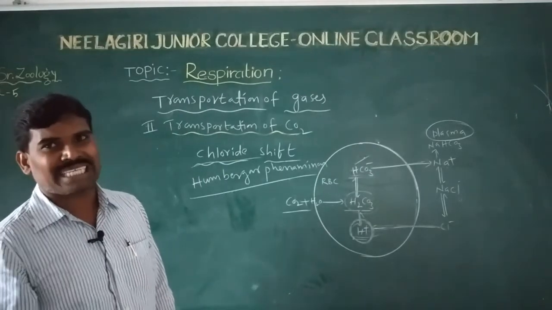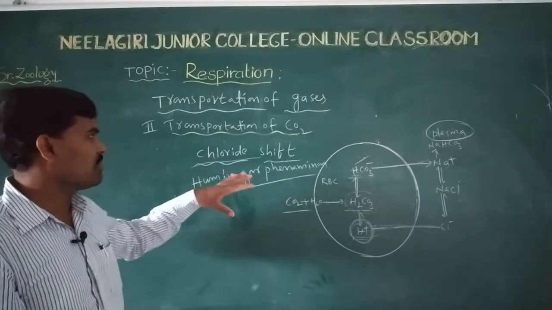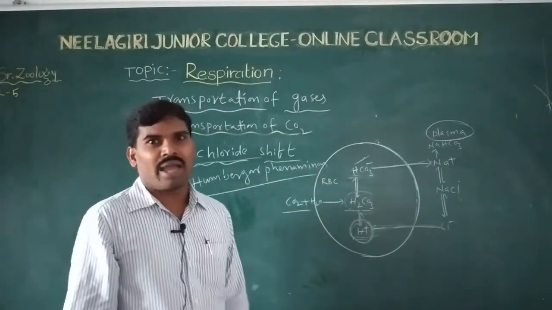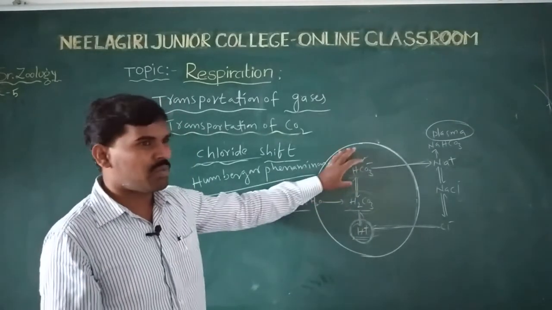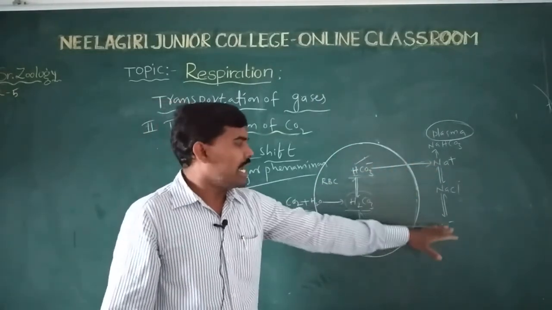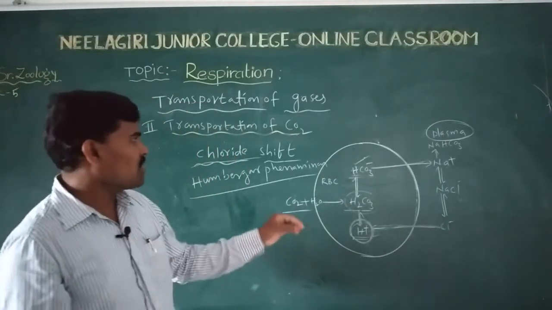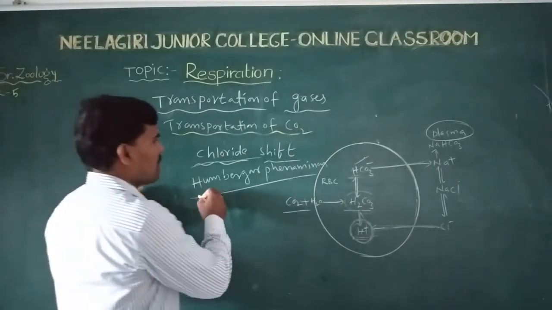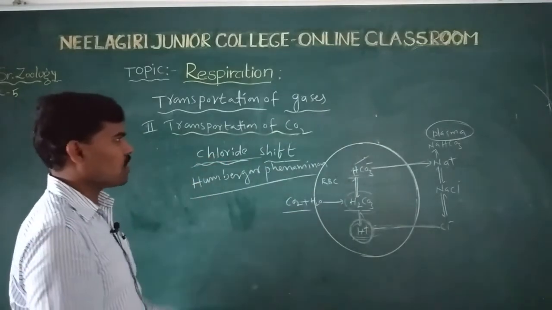This ionic exchange is called chloride shift. Another name is the Hamburger phenomenon.